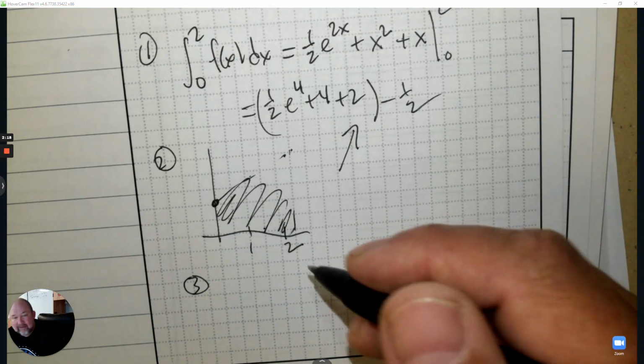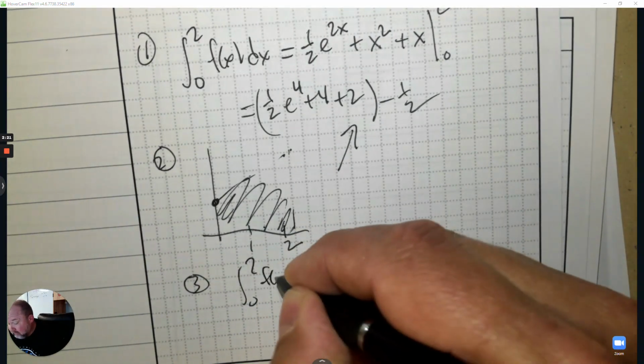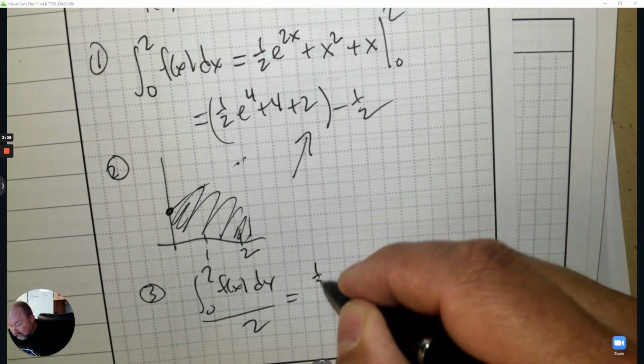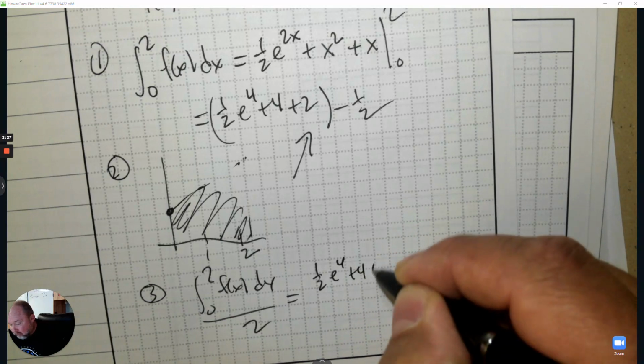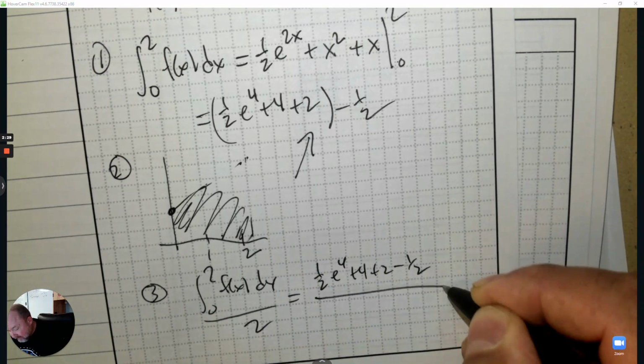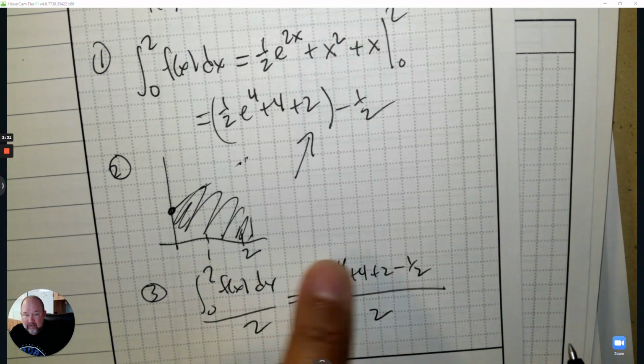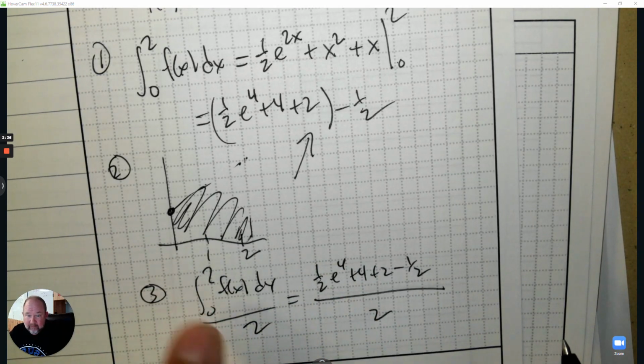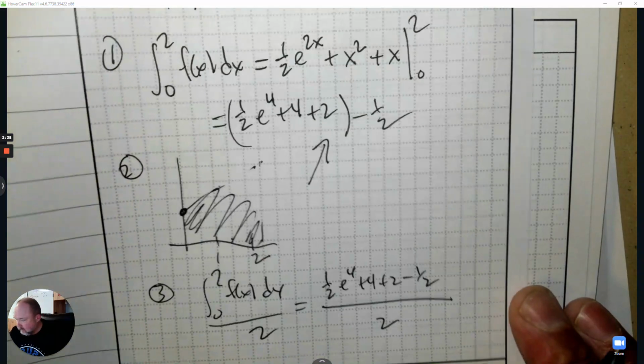Now, we already did the integration. So it's the integration from 0 to 2, and then you subtract the difference of the bounds. So it's that answer, 1/2 e to the 4 plus 2, take away 1/2. That answer divided by 2. That's the average value. So it's an integration question, and then you divide by the difference of the bounds. That's it.